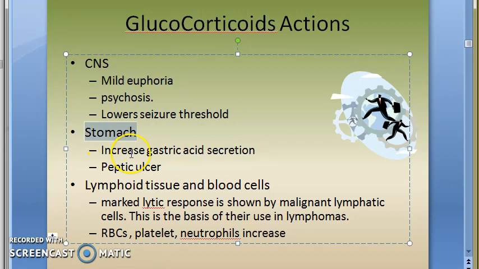Stomach: it will increase gastric acid secretion, so peptic ulcers can become more. Lymphoid tissue and blood vessels: it will lyse malignant lymphatic cells. That is why they use it in lymphomas. In malignancy, especially lymphomas, they use glucocorticoids because they lyse only those lymphatic cells. But RBC, platelets and neutrophils increase.